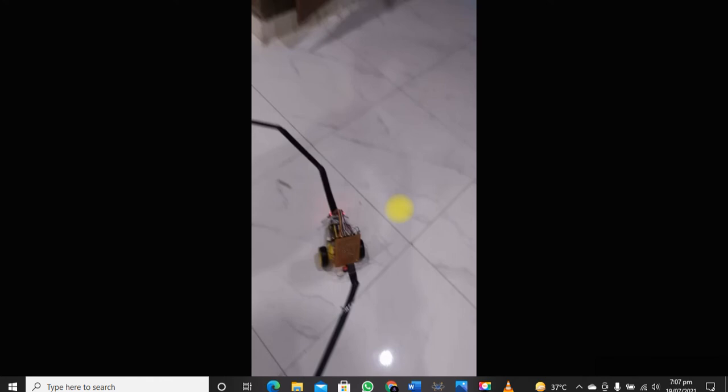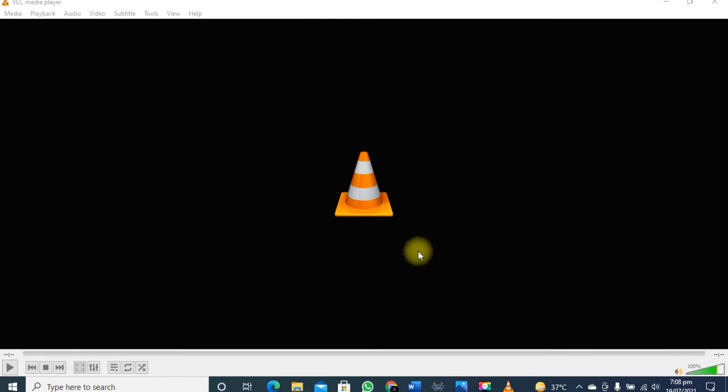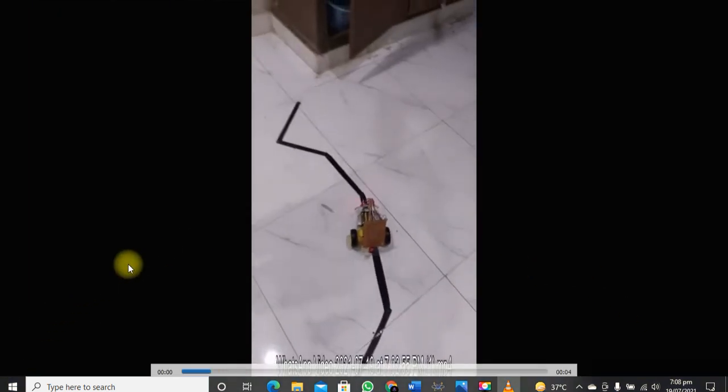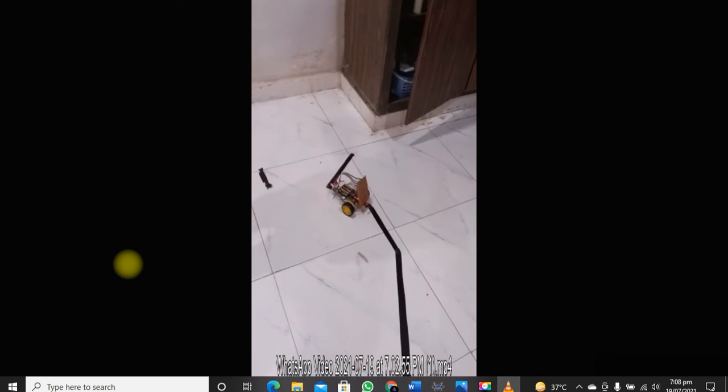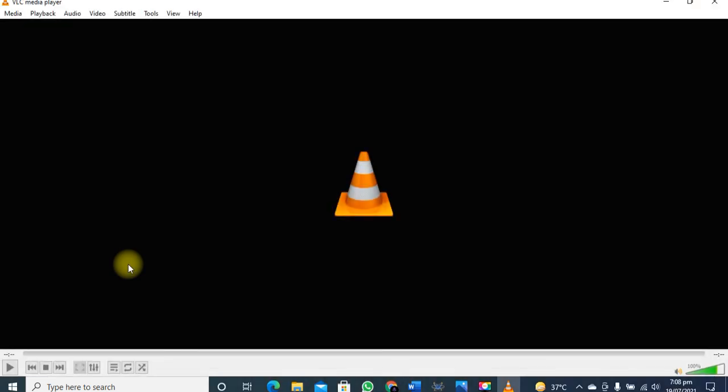Now you will see how our line following robot was able to take sharp turns. So this is how it takes sharp turns, and you can see that our line following robot is able to take sharp turns easily. Now let's again watch how it can take regular turns as well.